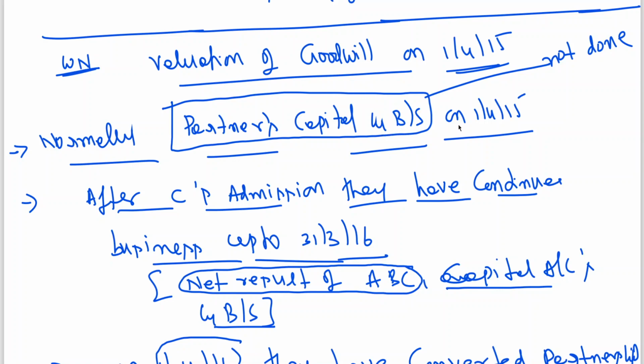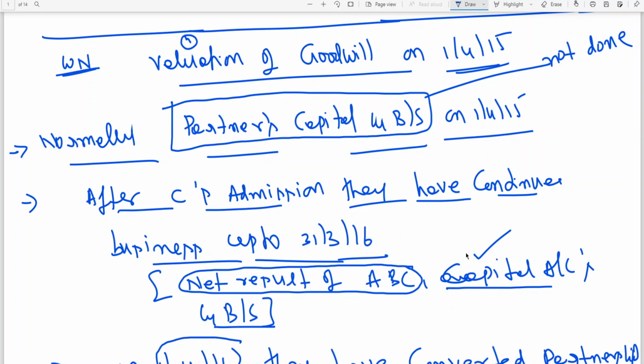But without having the capital balances, can you go? See, normally partners' capital and balance sheet on 1/4/15, that is, on the date of admission. That he has not done. But for working notes number 2, he has taken this one: capital accounts. So in working notes number 1, he has taken valuation of goodwill. Then in working notes number 2, capital accounts on 31st March 16 he has taken.